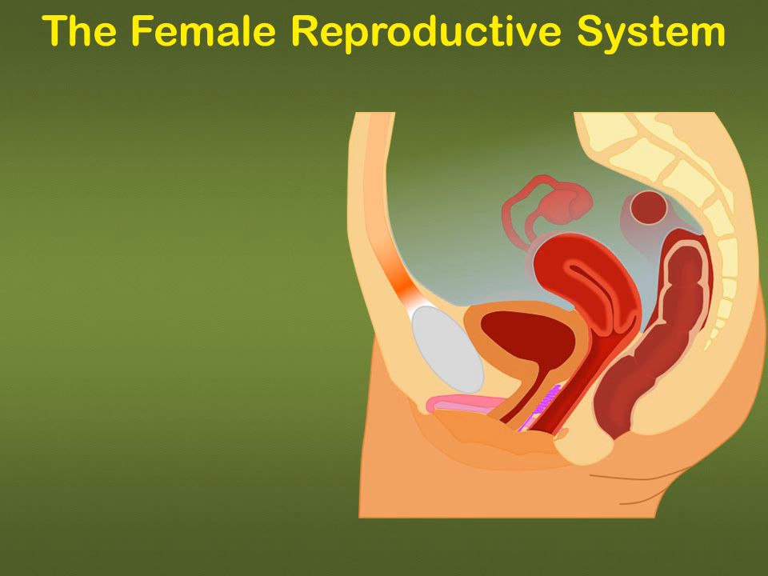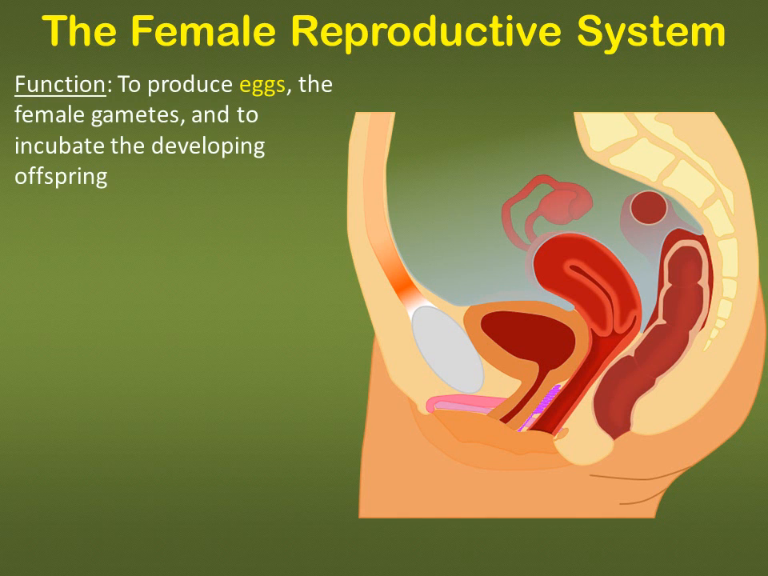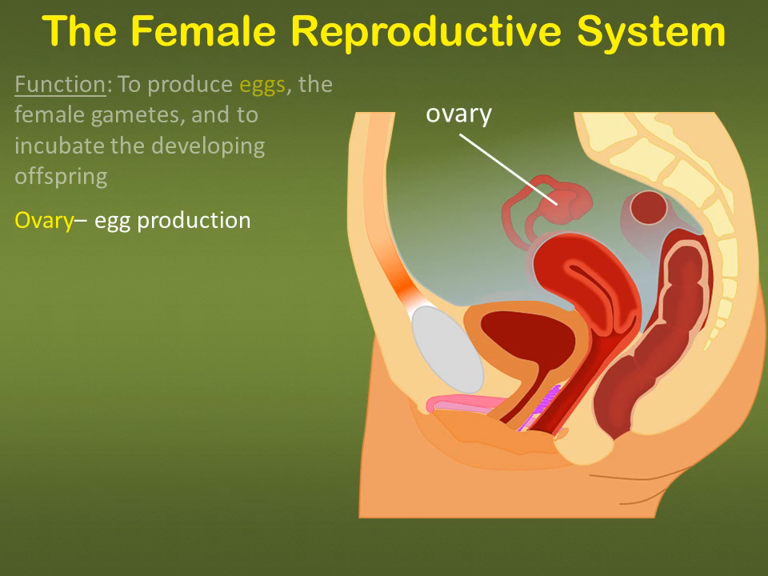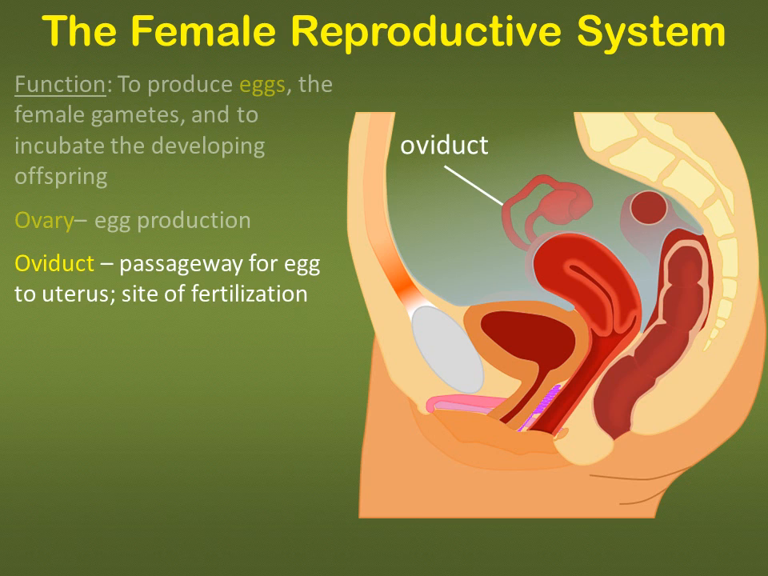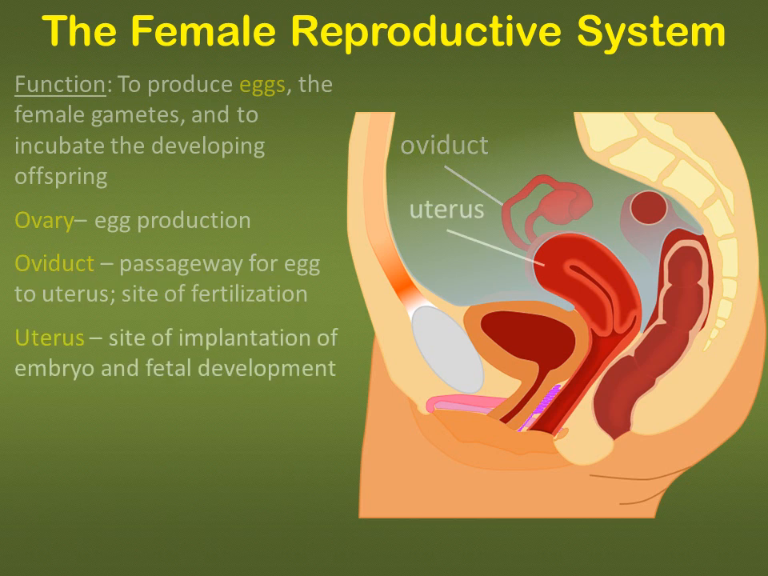The female reproductive system functions in sexual reproduction to produce eggs. Eggs are the female gametes, and should successful fertilization occur, the female reproductive system also functions to incubate the growing embryo and fetus. The ovary is the organ responsible for the egg production, or the production of cells that will become the eggs. And the oviduct is usually where the egg is fertilized. It's the passageway that connects the ovary to the uterus.